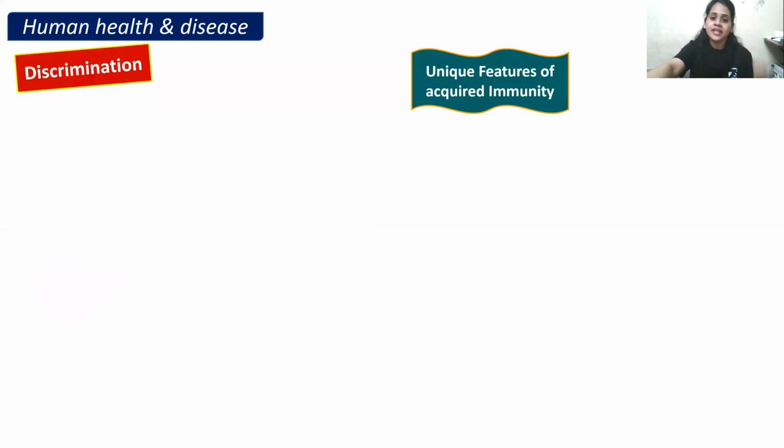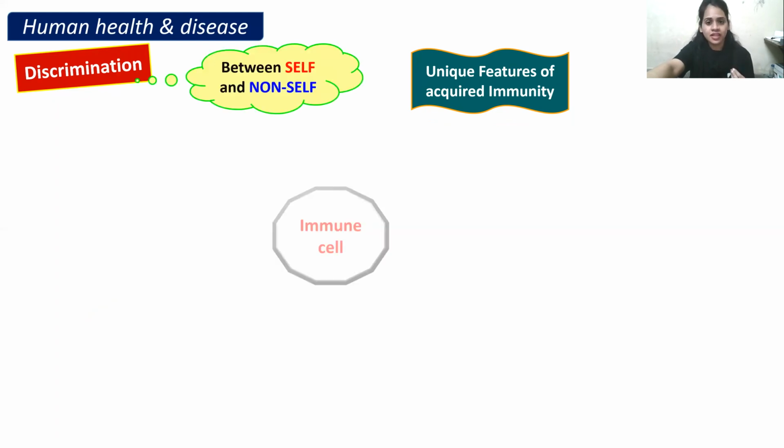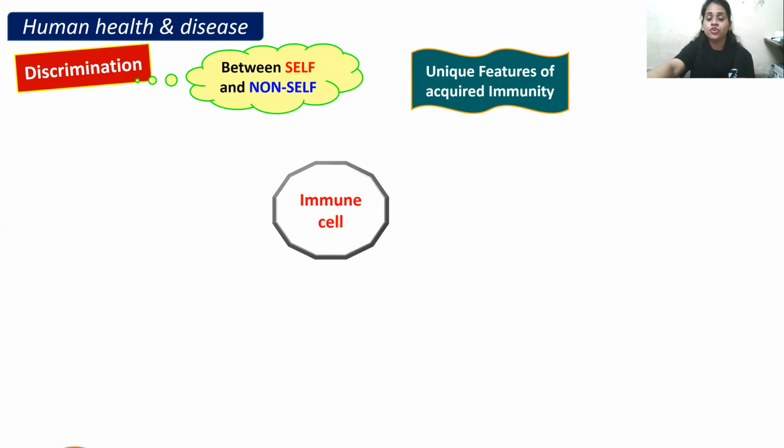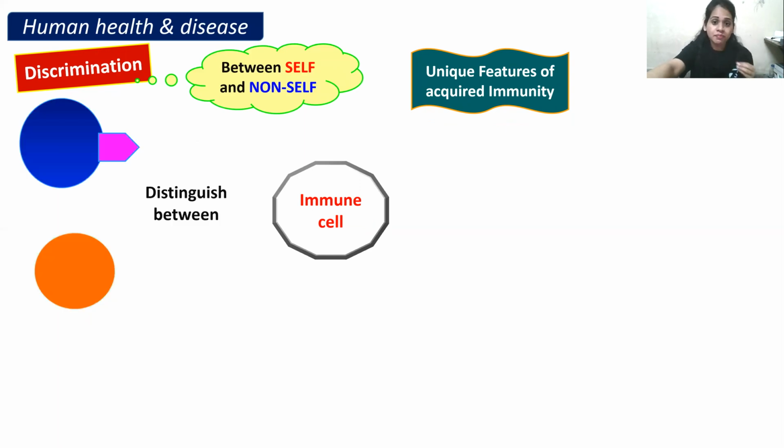It will only be possible if the acquired immunity has an ability to recognize the various diverse microorganisms around us. The next feature is discrimination between self and non-self. Immune cells should be able to distinguish between our own cells and foreign cells.